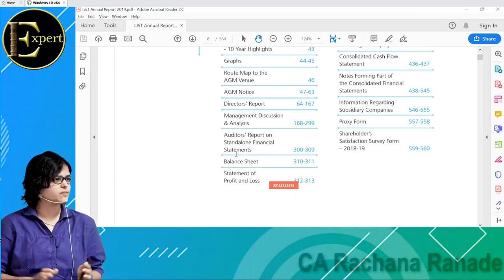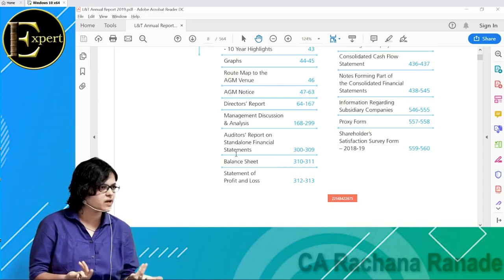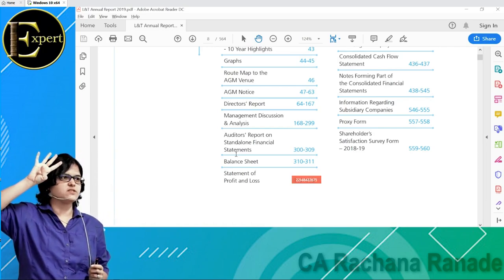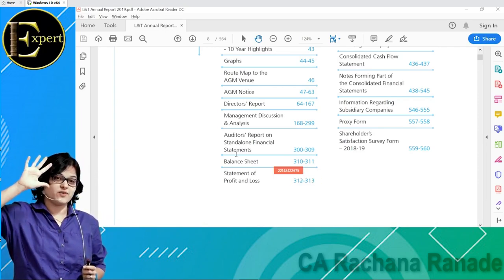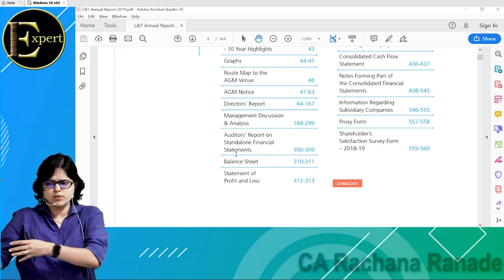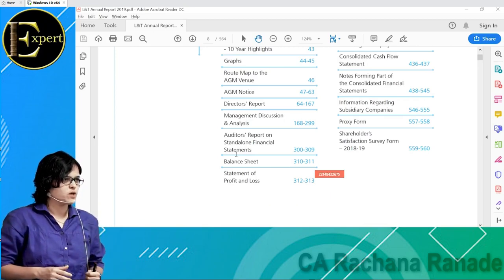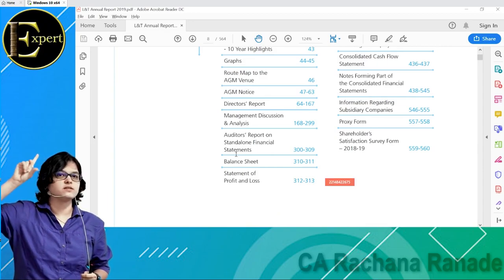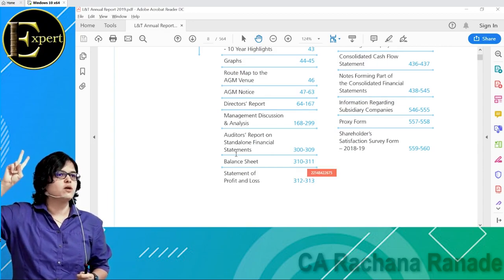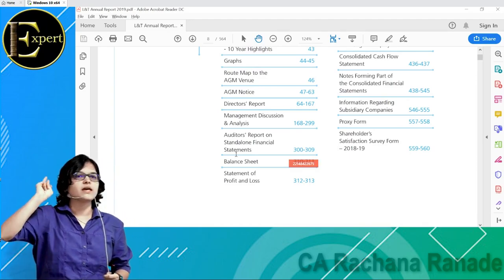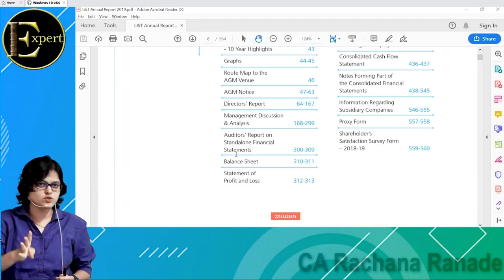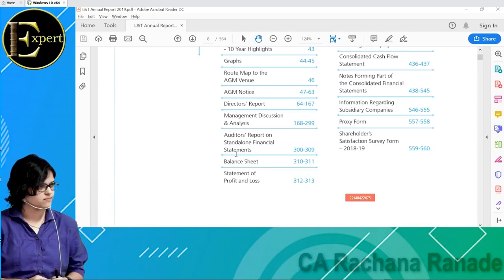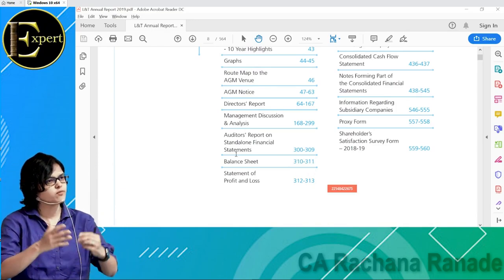He had asked, I guess, what comes in a financial statement? What all comes in financial statement? If you can remember, 4 points in financial statements. Yes, 5. The 5th one was also included. By the way, 5th one got included 2 or 3 years ago, not much before. So 5 things which come up in financial statements. Which are these? Number 1, balance sheet. Number 2, profit and loss account. Number 3, cash flow statement. Number 4, notes to accounts. And number 5, statement of changes in equity, if it is applicable. Okay, statement of changes in equity is not applicable for everyone, right?